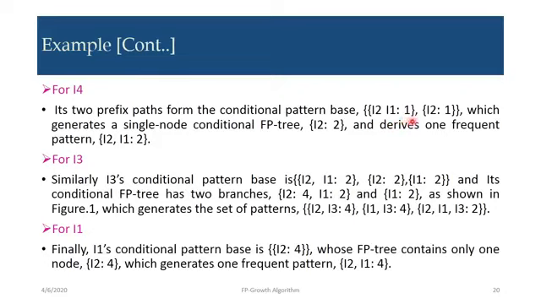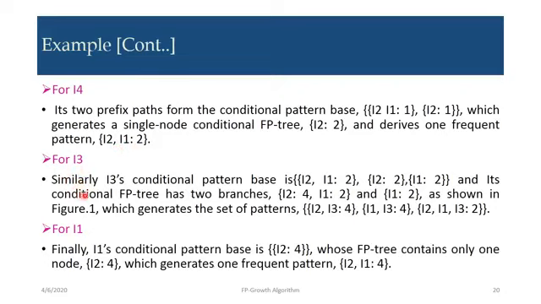It derives one frequent pattern, that is I2 I1 I4 2.